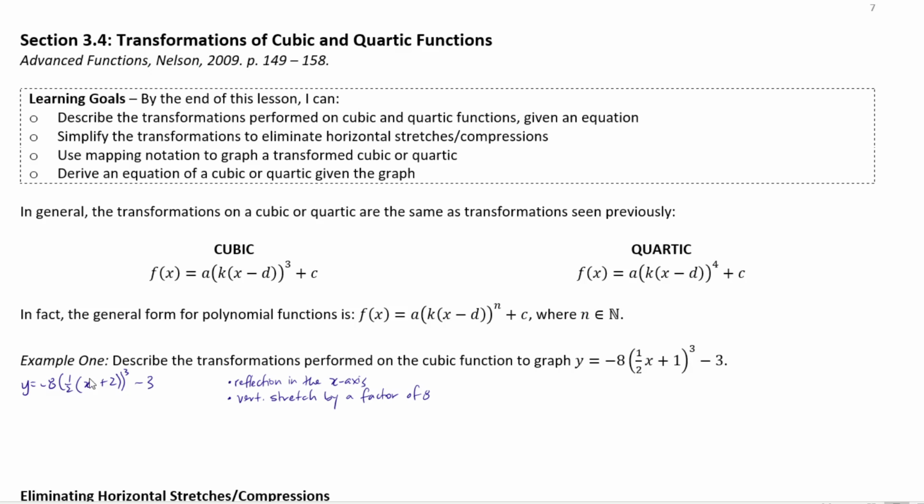And then our k value is 1/2, so that correlates to a horizontal stretch by a factor of 2. As always, we recall that we take the reciprocal of the k value to determine the stretch factor. So horizontal stretch by a factor of 2.